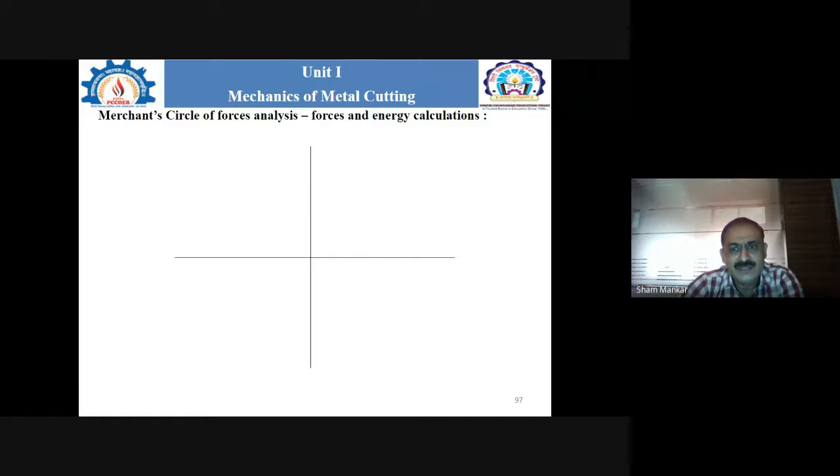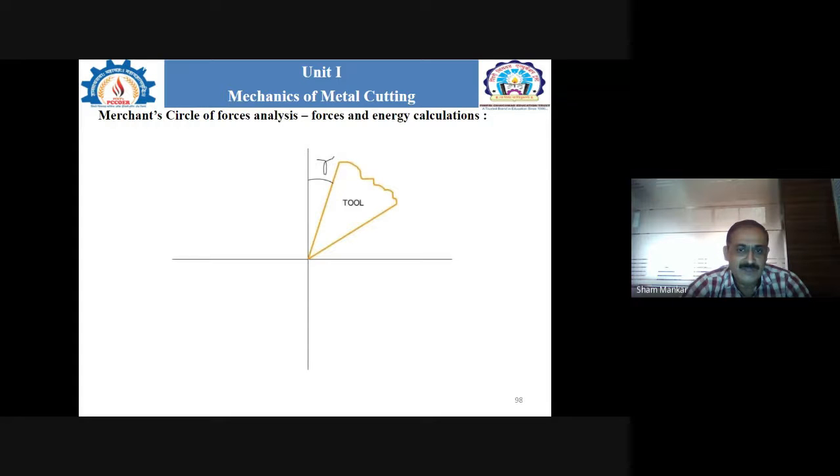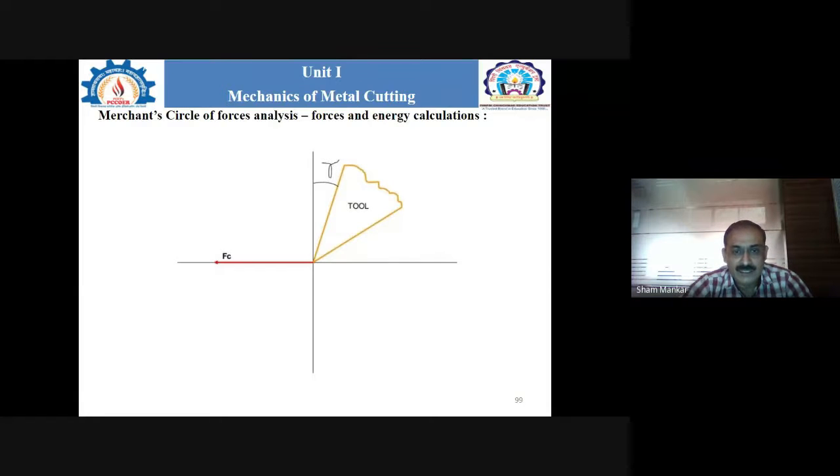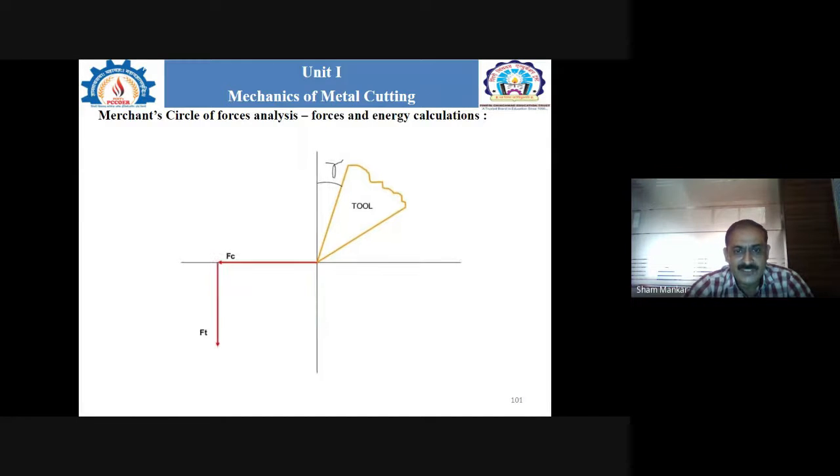If you want to draw the entire Merchant circle from scratch, you can consider the x-axis and the y-axis. Then you can show the position of the tool along with the rake angle. Then the cutting force FC, then FT is the thrust force, and we shift the position of FT to the end point of FC.